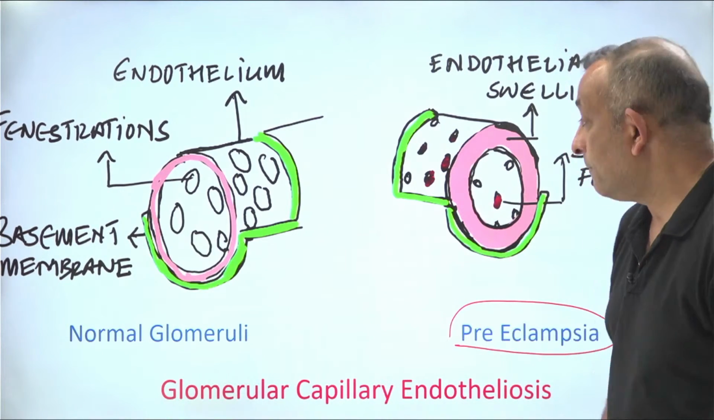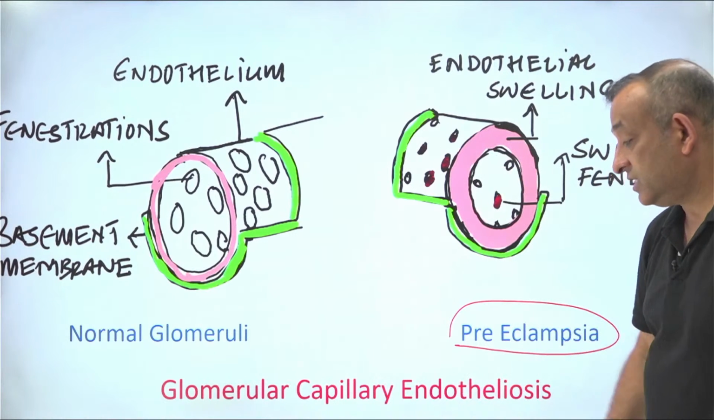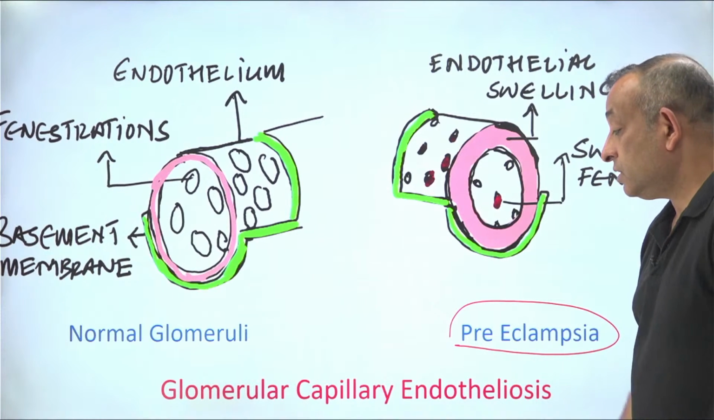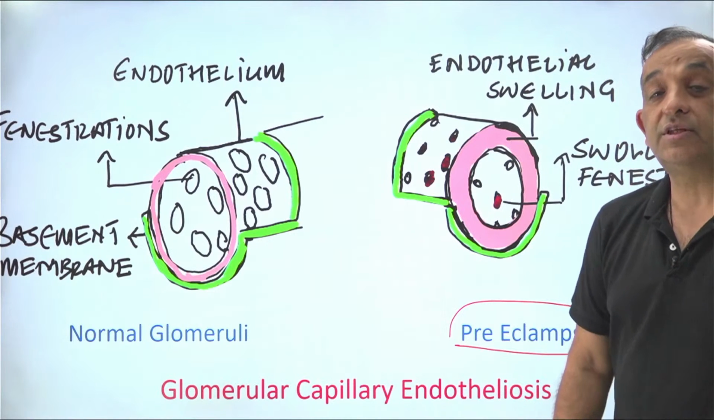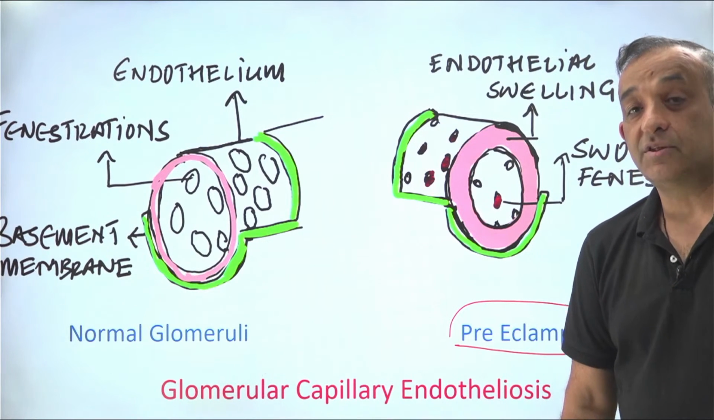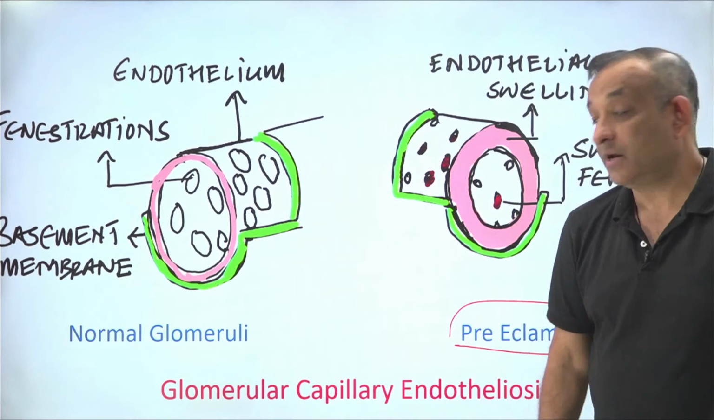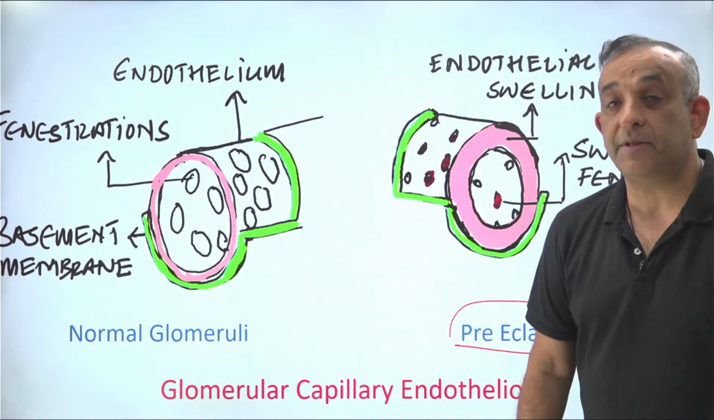and the damaged kidney will start showing proteinuria. So very important, this is the change known as glomerular capillary endotheliosis, which is seen in hypertensive disorders of pregnancy, especially the gestational hypertension. This is the change which you have to mention in the pathology.